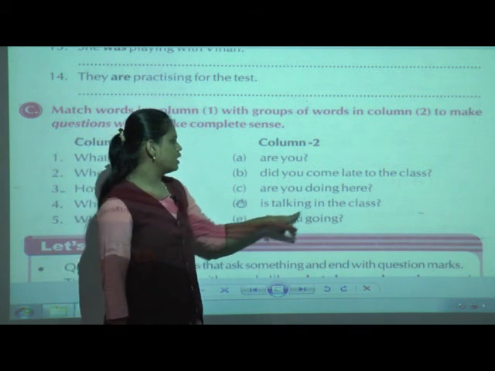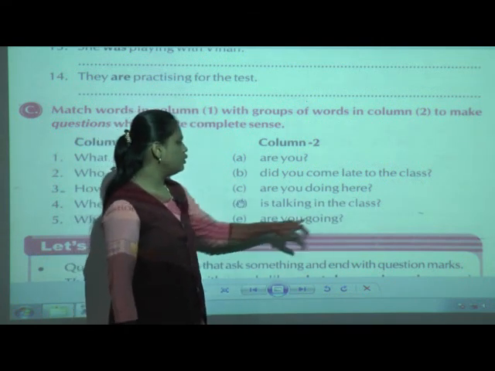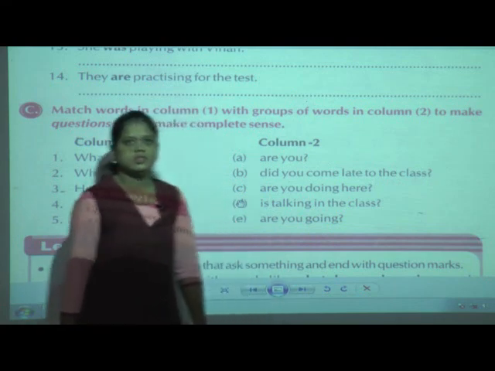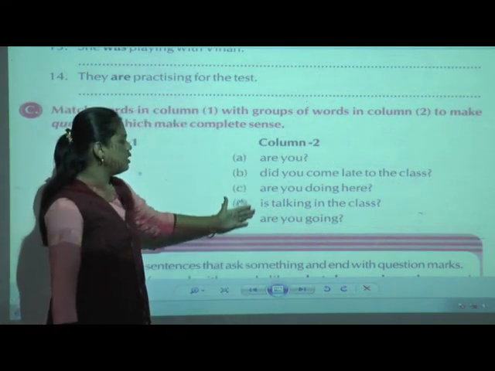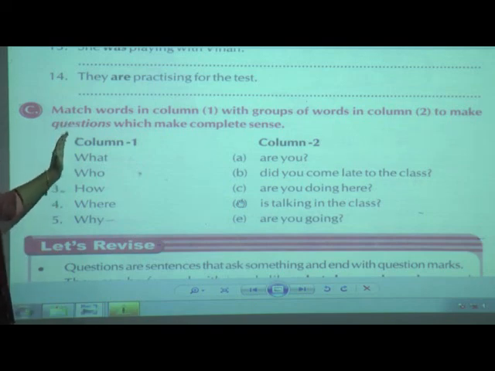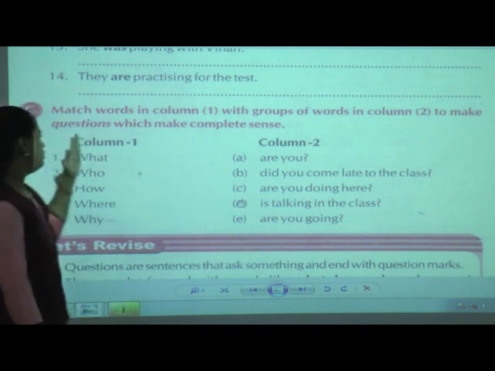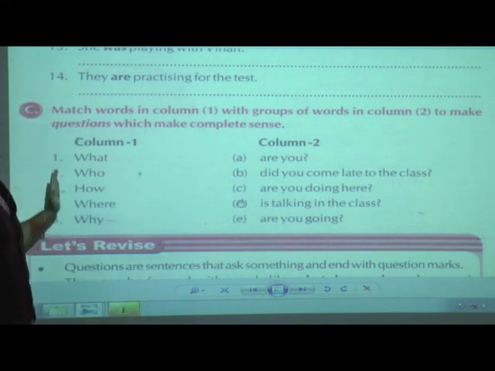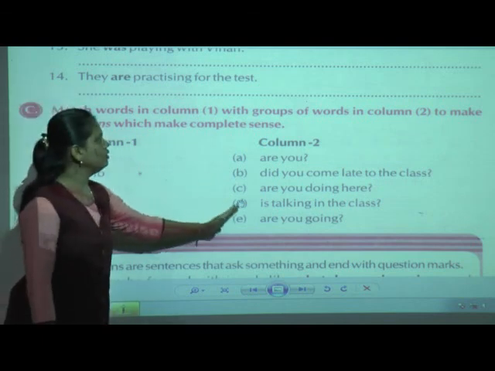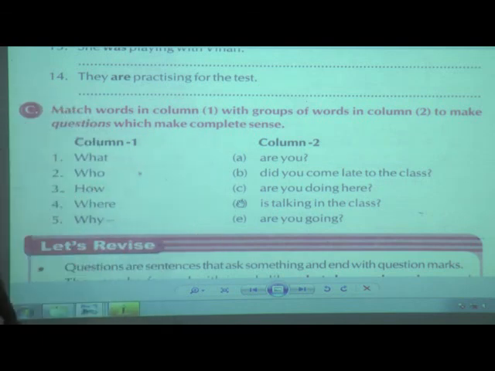D1: is talking in the class. And E1: are you going? Now with the help of the question words in column A, we have to join these groups of words in column 2. One by one we are going to see.